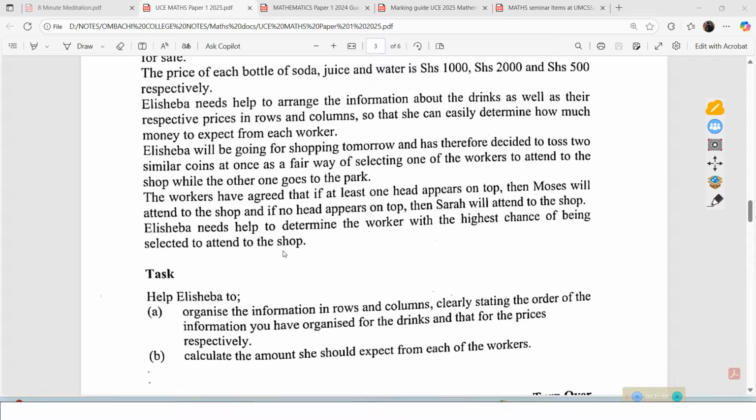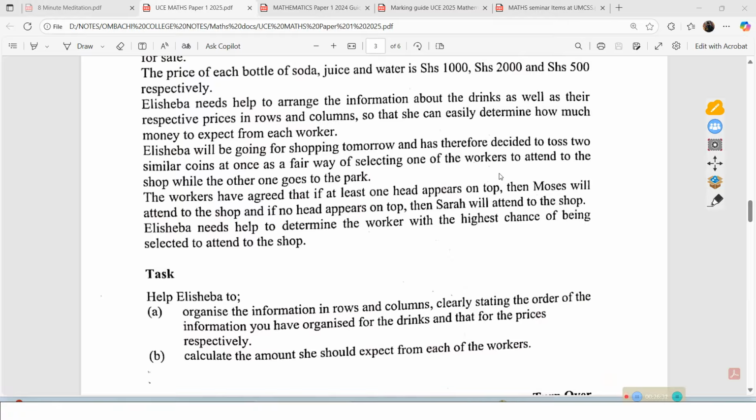Now, this is about probability. So you are looking at tossing a coin, and this is a fair way of selecting one of the workers. So basically you are dealing with probability of choosing one worker over the other. So that is basically about the knowledge of probability. So you should be now thinking about how to deal with probabilities and how to deal with tossing of a coin.